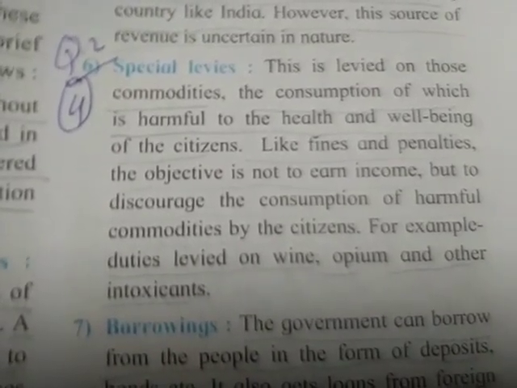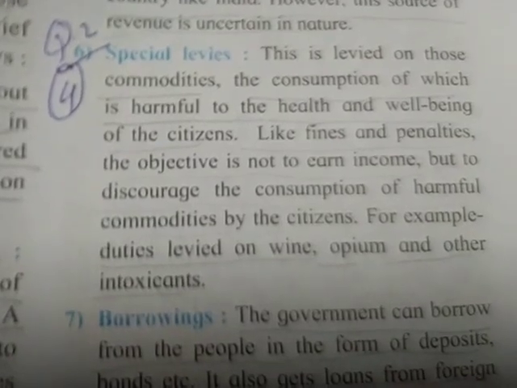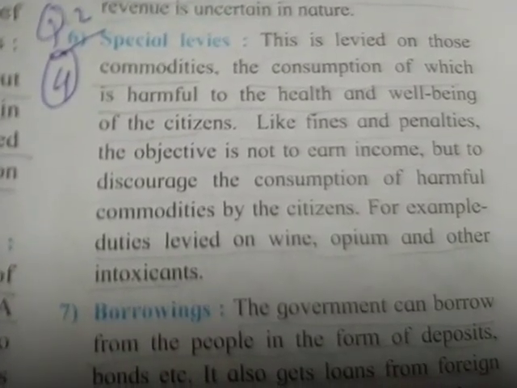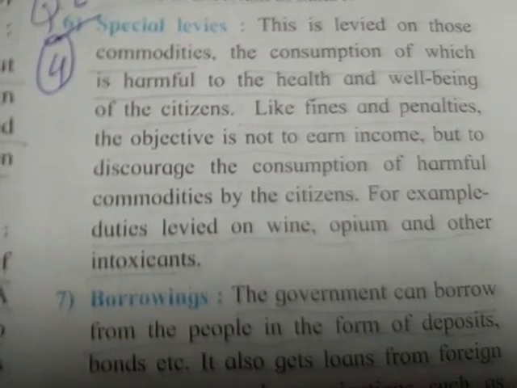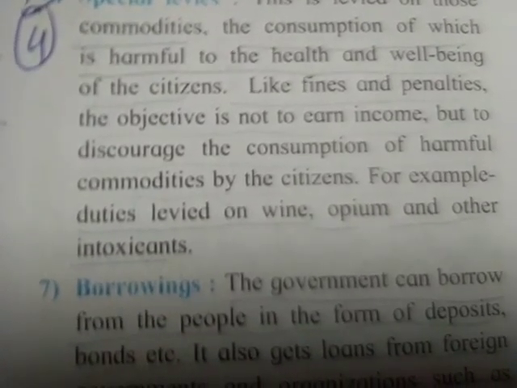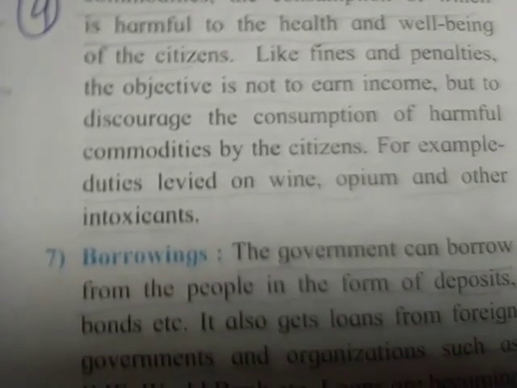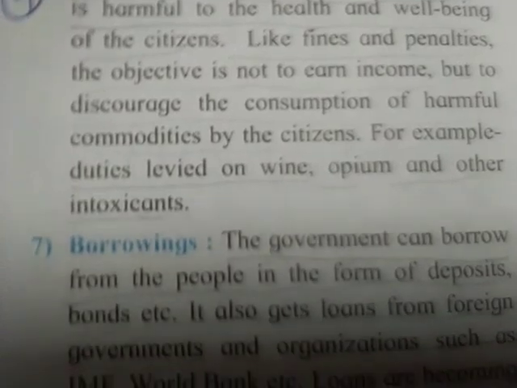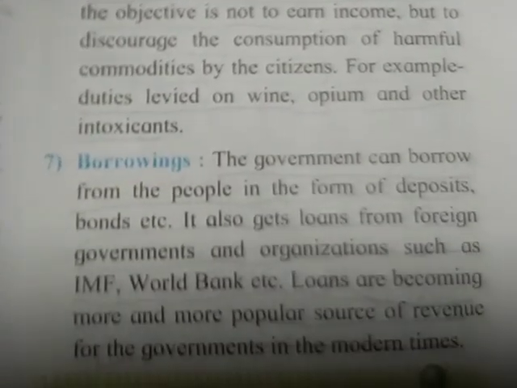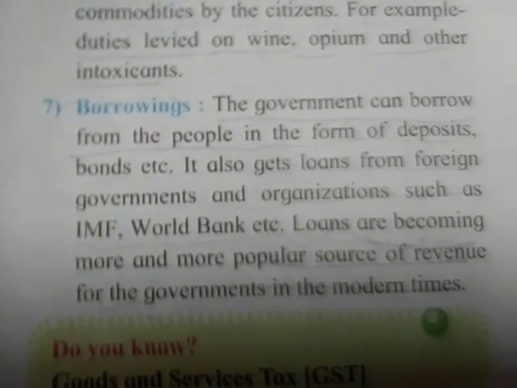Sixth, special levies. This is levied on those commodities the consumption of which is harmful to the health and well-being of the citizens. Like fines and penalties, the objective is not to earn income but to discourage the consumption of harmful commodities by the citizens. For example, duties levied on wine, opium, and other intoxicants.